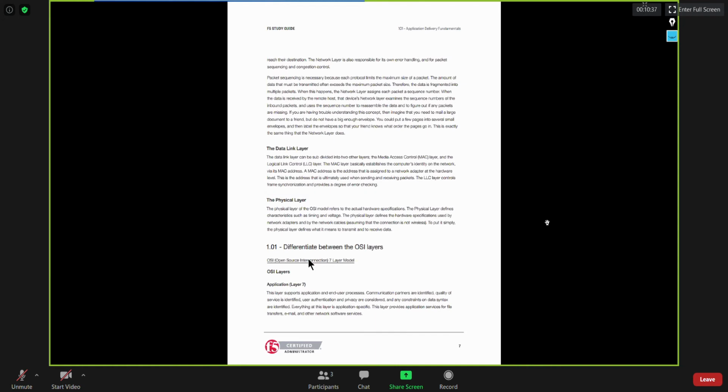So you know very well that the network layer is mainly responsible for logical addressing. So that's where IP addressing comes into the picture. You would perform IP addressing for your data at the network layer.